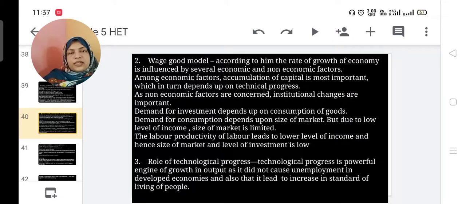Third one, role of technological progress. His third idea is the role of technological progress. Technological progress is a powerful engine of growth in output, as it did not cause unemployment in developed economies and also leads to an increase in the standard of living of people. Technological progress or development is a great help to laborers.